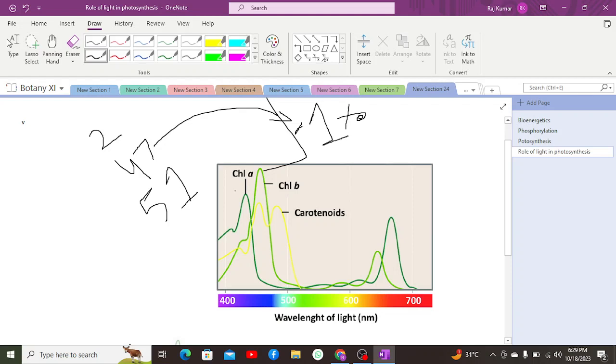Apart from that, chlorophyll A and B both absorb the red and blue region, but chlorophyll A has more absorption in the blue region and less absorption in the red region. Chlorophyll B has more absorption in the red region and less absorption in the blue region.